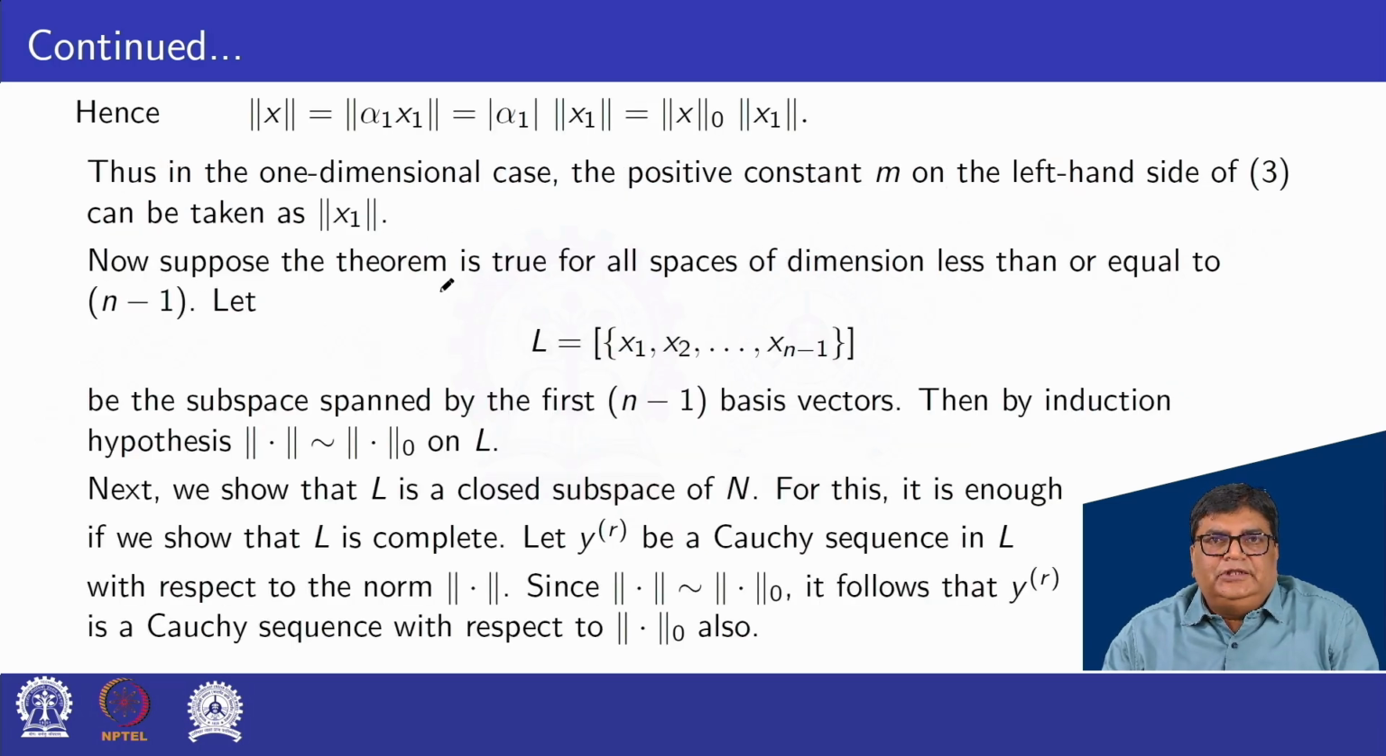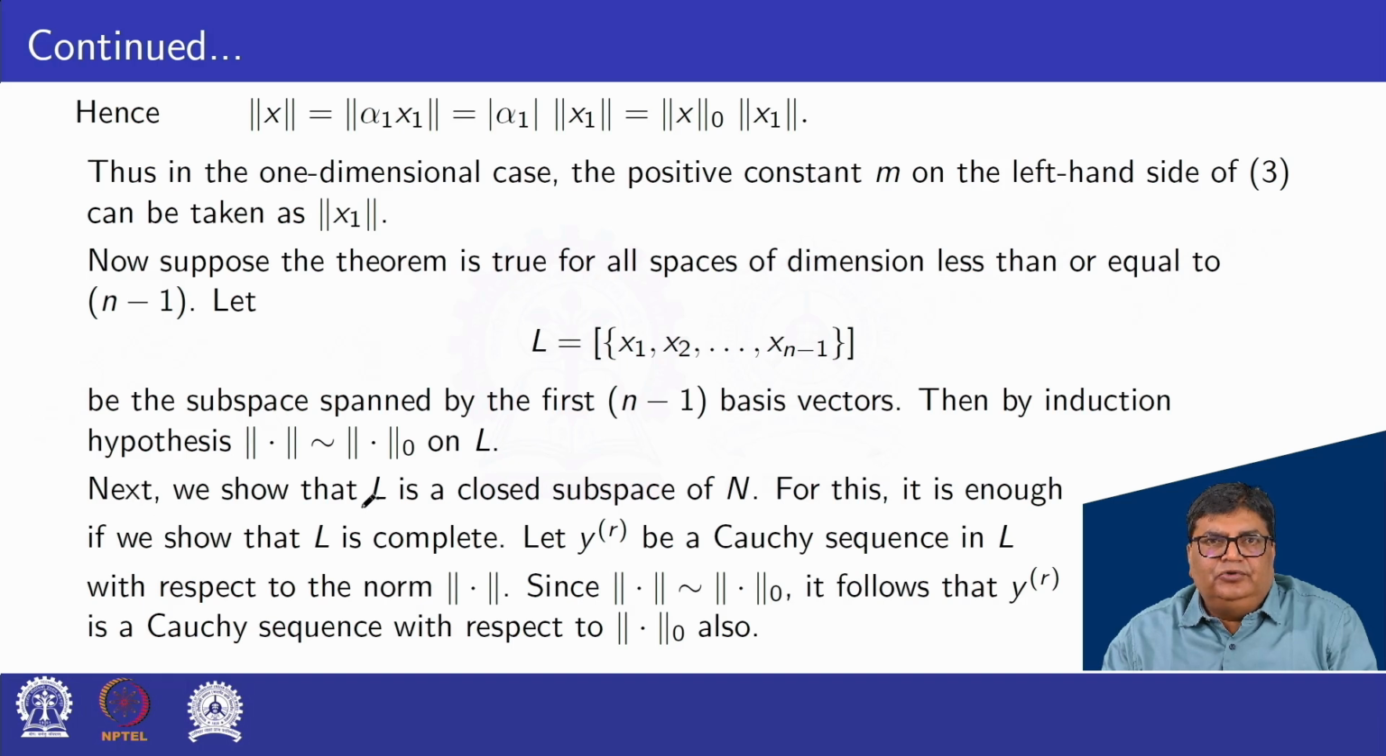Now suppose the theorem is true for all spaces of dimension less than or equal to n minus 1. Let L = span of x1, x2 and so on xn minus 1 be the subspace spanned by the first n minus 1 basis vectors. Then by the induction hypothesis, the norm is equivalent to the zeroth norm on L.